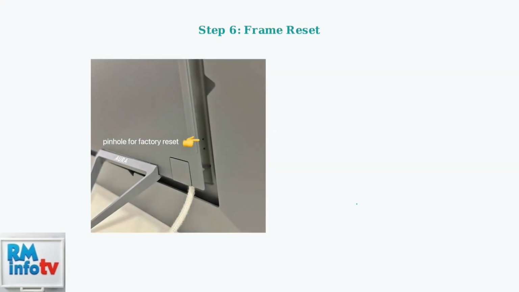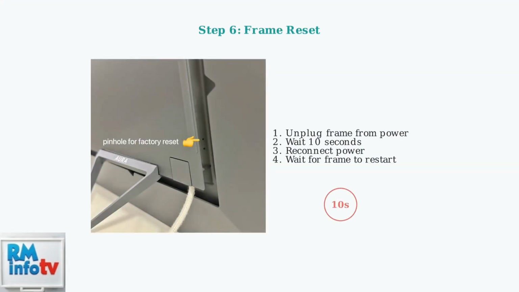If problems persist, try resetting your Aura frame. Unplug the frame from power for 10 seconds, then reconnect it. This can resolve many connectivity and loading issues.